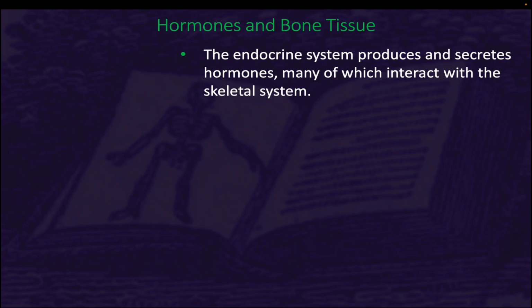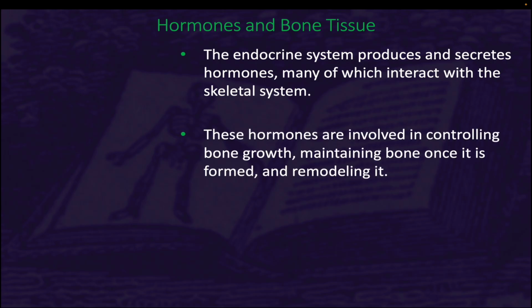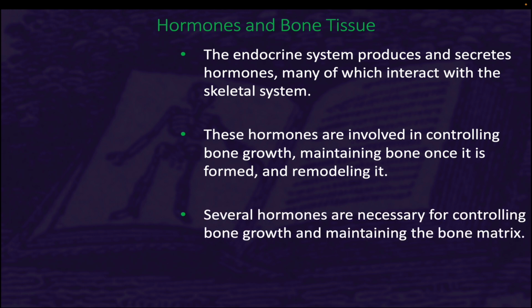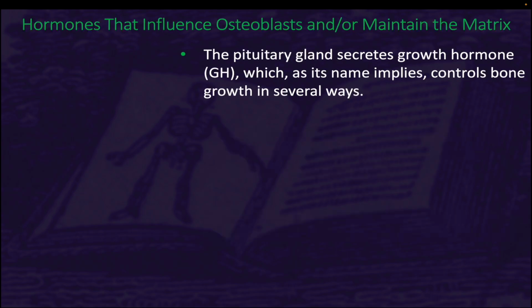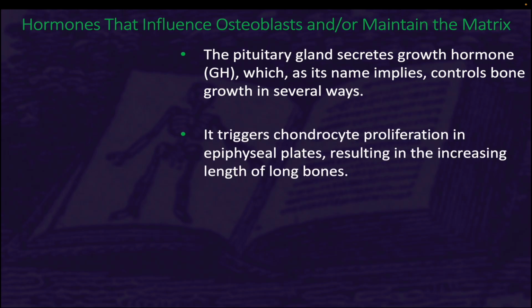The endocrine system produces and secretes hormones, many of which interact with the skeletal system. These hormones are involved in controlling bone growth, maintaining bone once it is formed, and remodeling it. Several hormones are necessary for controlling bone growth and maintaining the bone matrix. The pituitary gland secretes growth hormone, which, as its name implies, controls bone growth in several ways. It triggers chondrocyte proliferation in epiphyseal plates, resulting in the increasing length of long bones.